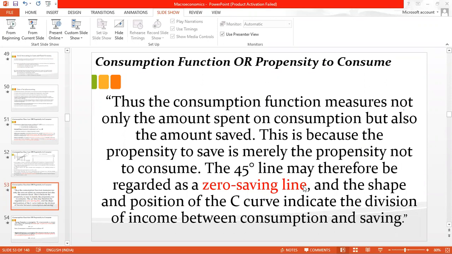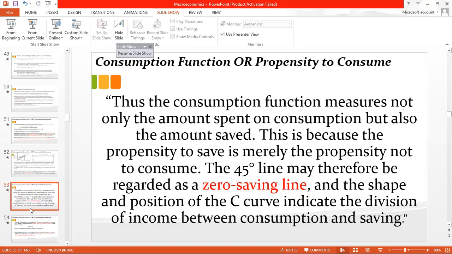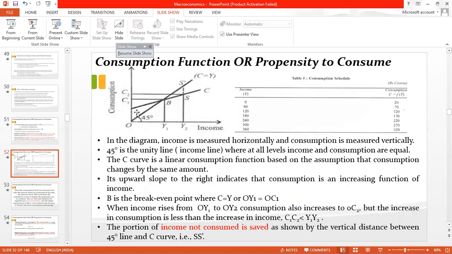So that 45-degree line is showing that whatever your consumption is, that much you are spending, whatever your income was, that much you are consuming. It means your saving is zero. So at that 45-degree line, which I was showing you, you can see here once again, this line OS1, this C equals Y. In this line, your income equals your consumption. So at this point, you are not doing any saving. And the shape and position of the C curve indicate the division of income between consumption and saving. Below this point, below B, is dissaving, and above this point, it is your savings.